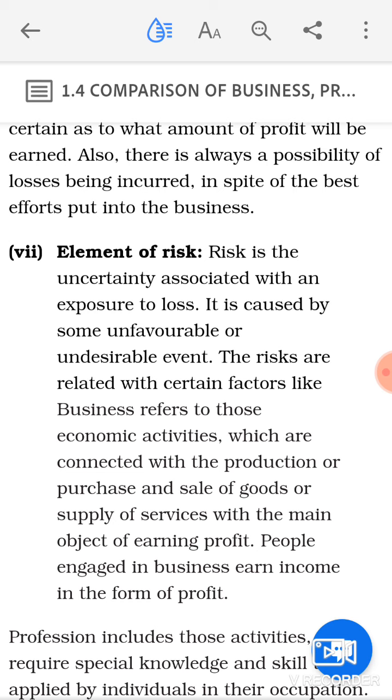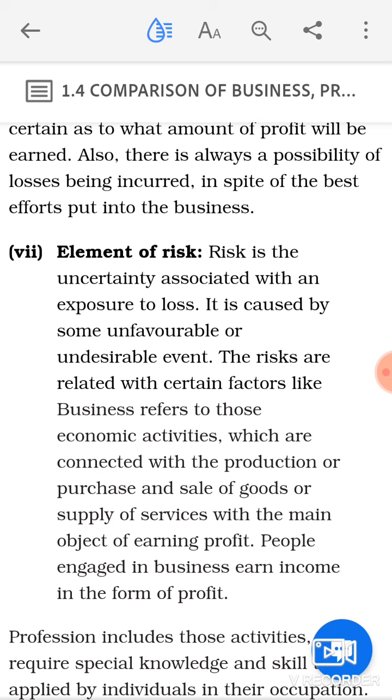Now, the last characteristic of business is the element of risk. Risk is the uncertainty associated with an exposure to loss. Risk is something that takes you towards the loss. It is caused by some unfavorable or undesirable events.